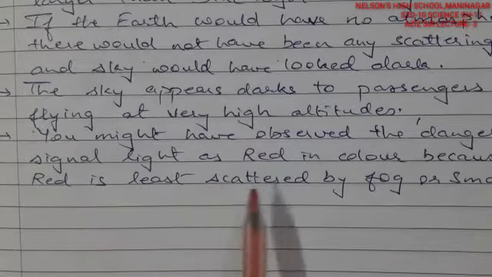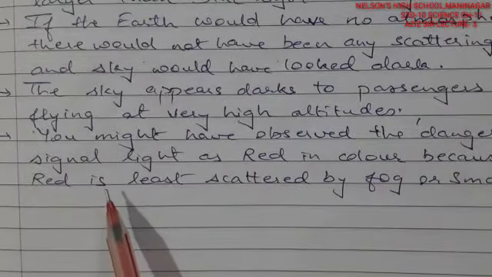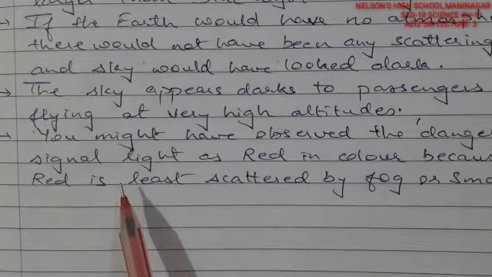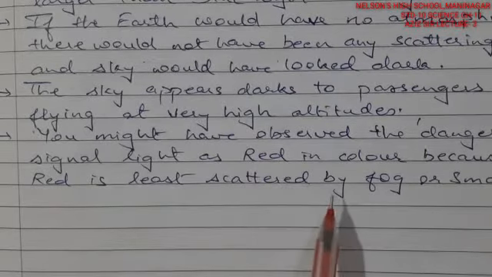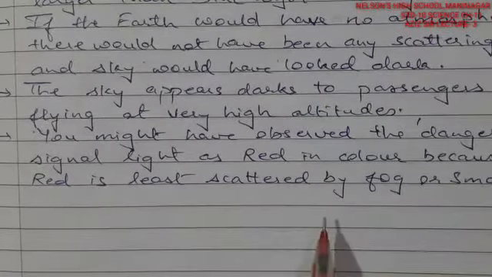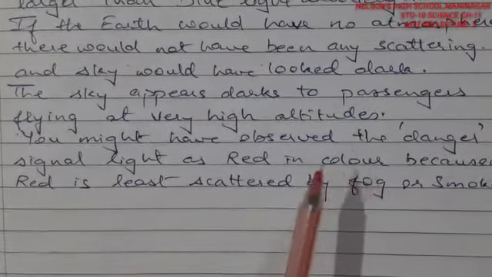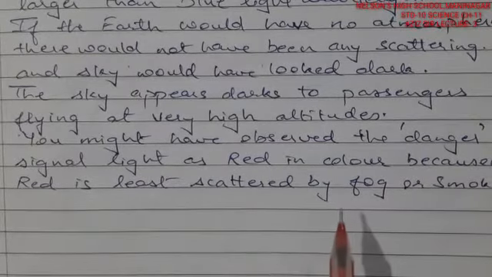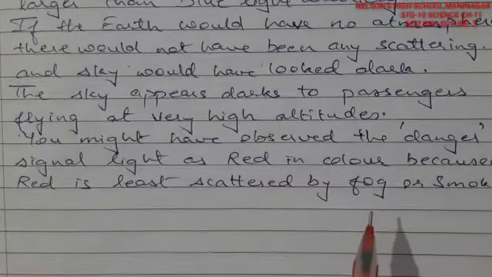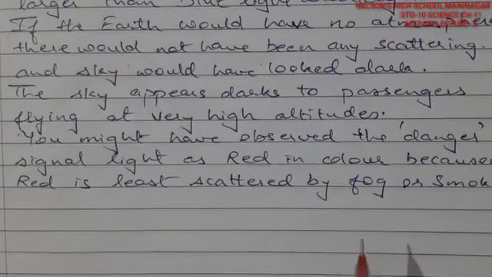In both these conditions, the danger lights are fixed with red signals which rotate continuously as an alarm. Why is red kept? Because it is not scattered. If it were a common white light, it might scatter the blue light and problems would occur. So red light is kept so that it does not get scattered by foggy or smoky areas, and it is able to penetrate and pass through.